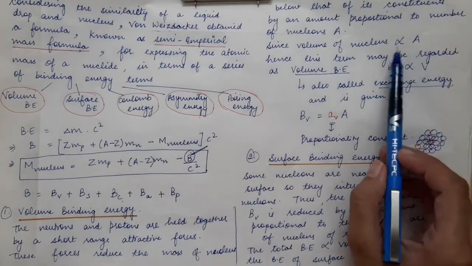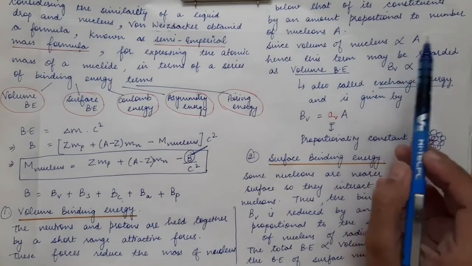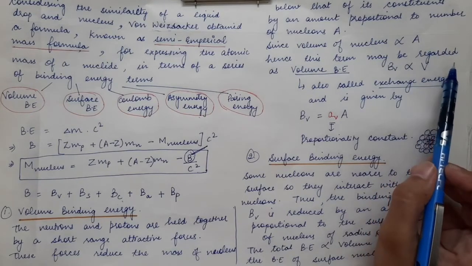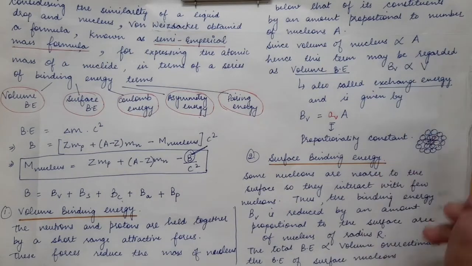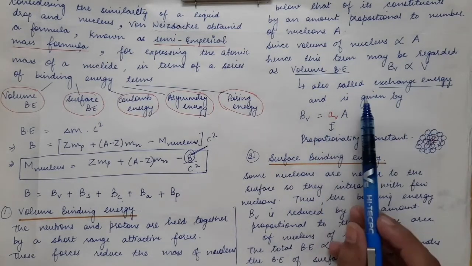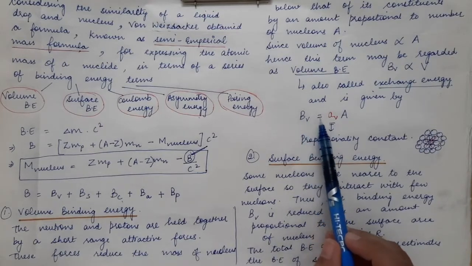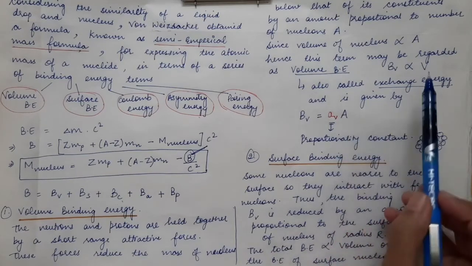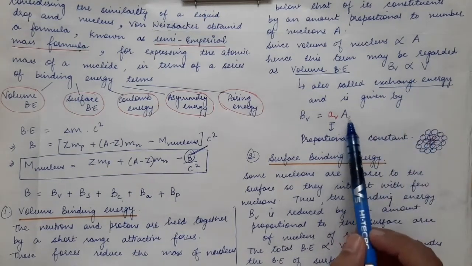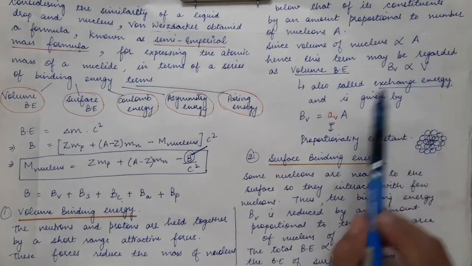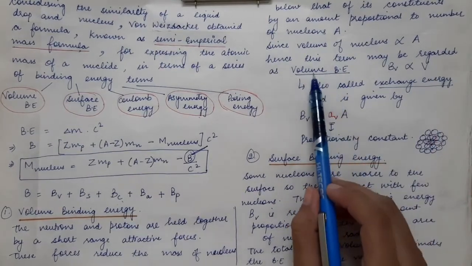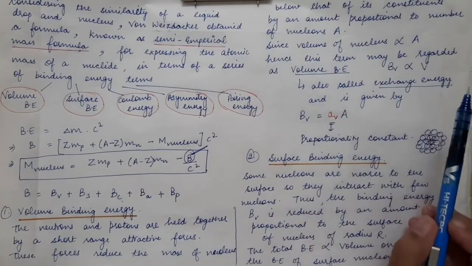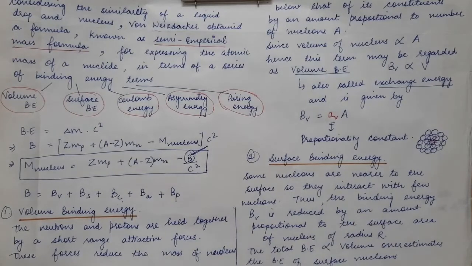Now the more the number of nucleons that are present, the more will be the volume of the nucleus. That is, the volume of the nucleus is also proportional to the number of nucleons, that is capital A. So we remove the proportionality and we get BV equal to a constant of proportionality times capital A. In place of V, we can write capital A, because capital V is proportional to A. Now this volume binding energy also has another name, which is exchange energy.